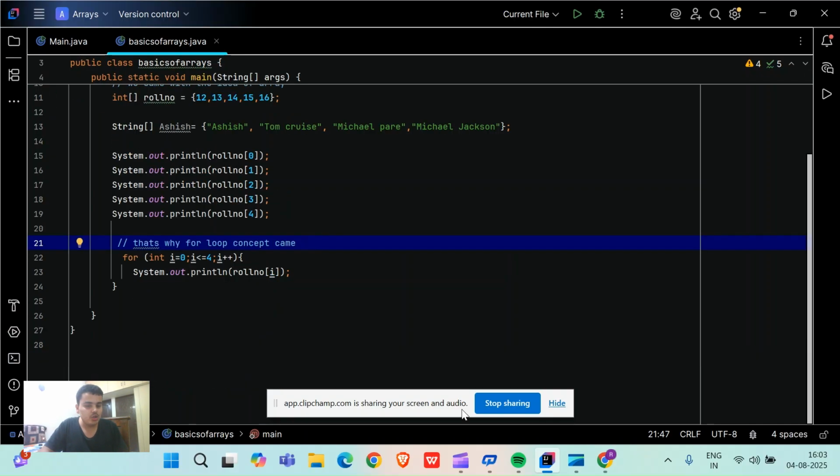Nobody explains like this, friends, because people usually draw and explain. Why are you wasting people's time? Come straight to the problems. No, see, this is the only meaning of arrays.